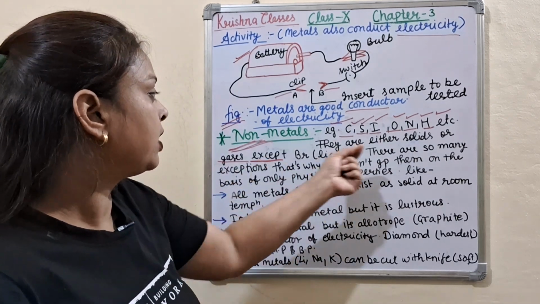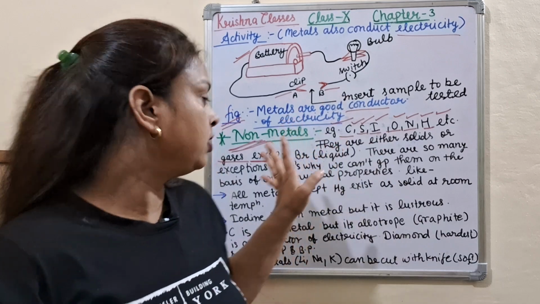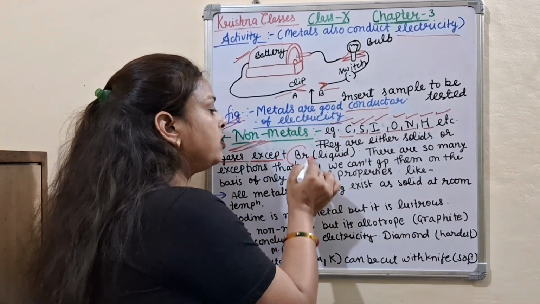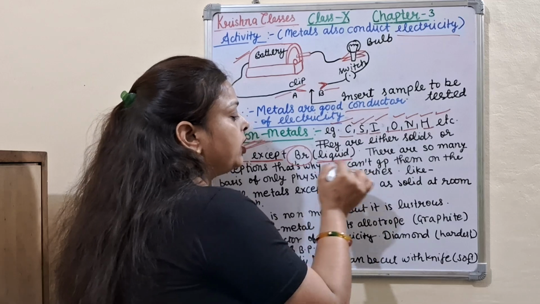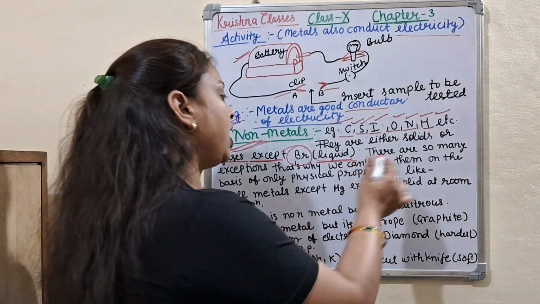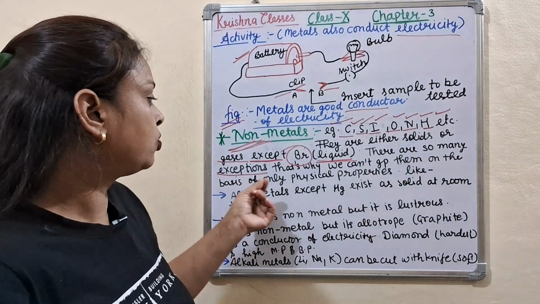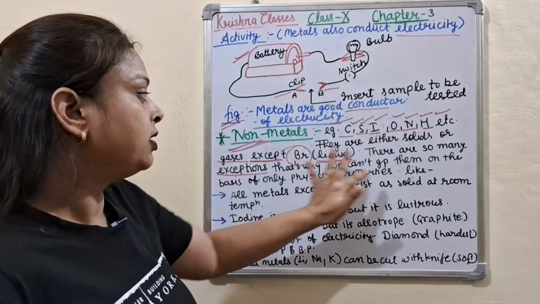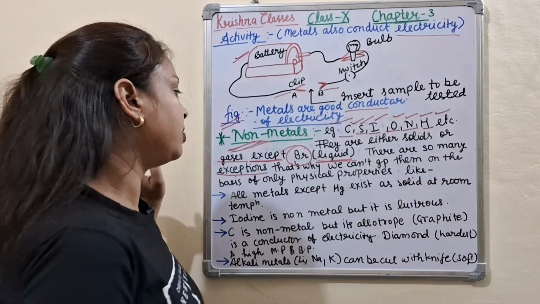So here all the non-metals are either solids or gases, except bromine, Br, that is a liquid. Bromine is in the liquid state. There are so many exceptions, as I told you. Here this point is also written: there are so many exceptions.